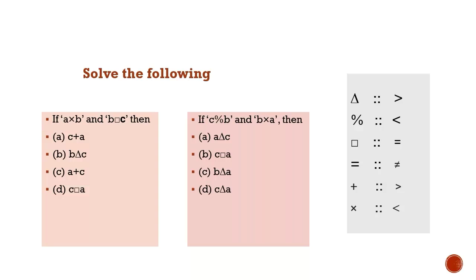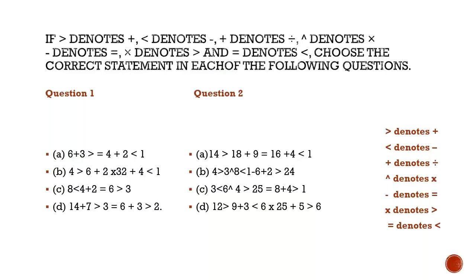A triangle C, that is A is greater than C, which is the correct option because the triangle symbol stands for greater than, and we have concluded that A is greater than C. Therefore A triangle C is the correct option. So now moving on towards the next question.